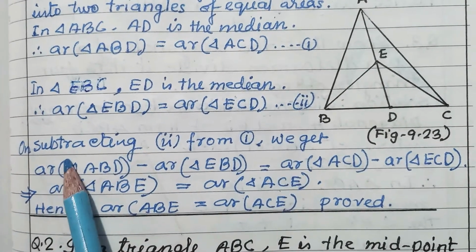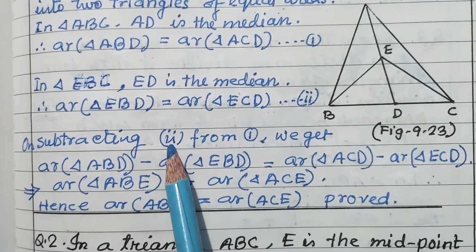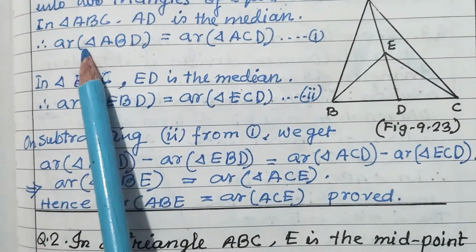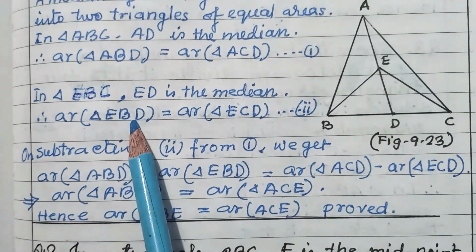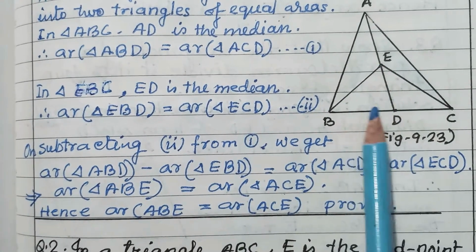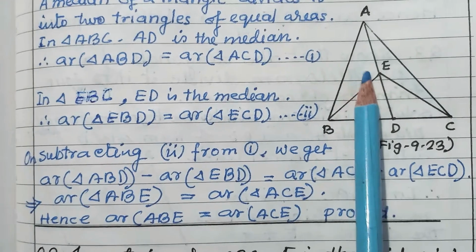Now subtracting 2 from 1, we get on this side area of triangle ABD minus area of triangle EBD. ABD minus EBD, simple, it is ABE. This part we are getting.